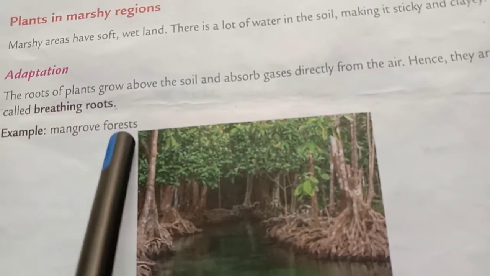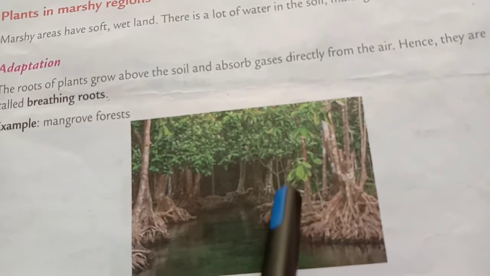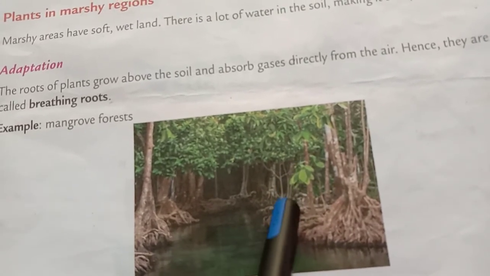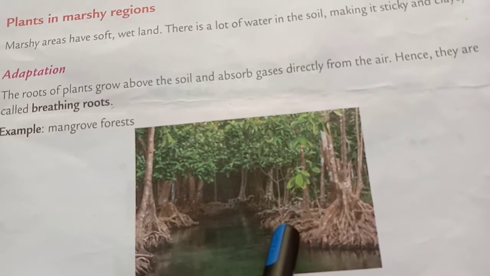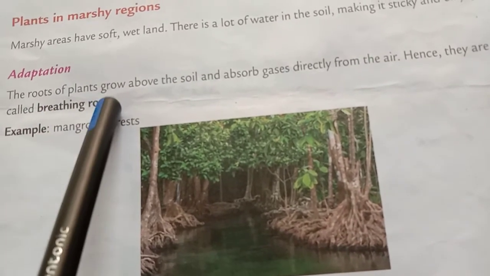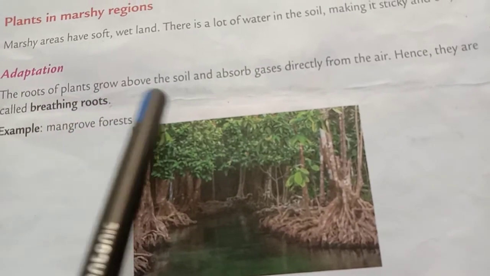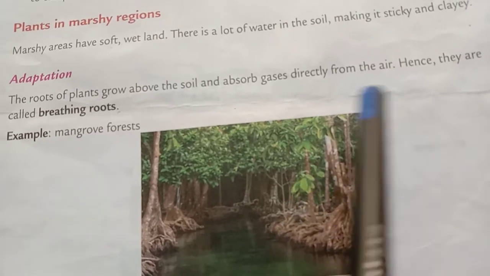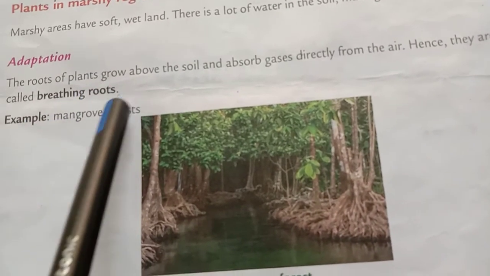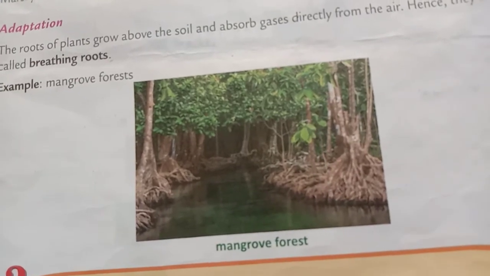The roots of the plants of marshy regions grow above the soil, okay, above the soil, and they absorb the gases directly from the air, so they are called breathing roots. Very important point. The roots of plants which grow above the soil and absorb the gases directly from the air, hence they are called breathing roots. And the example is mangrove forest.